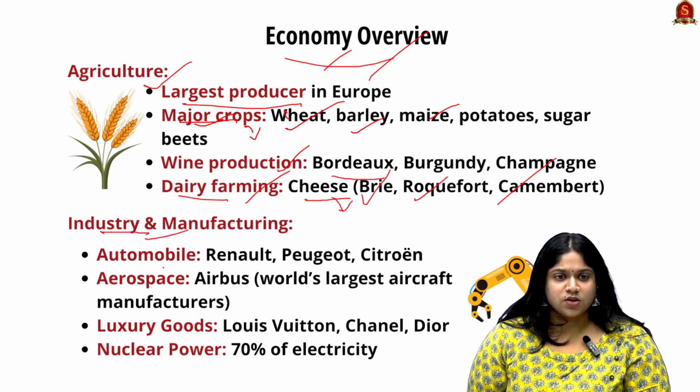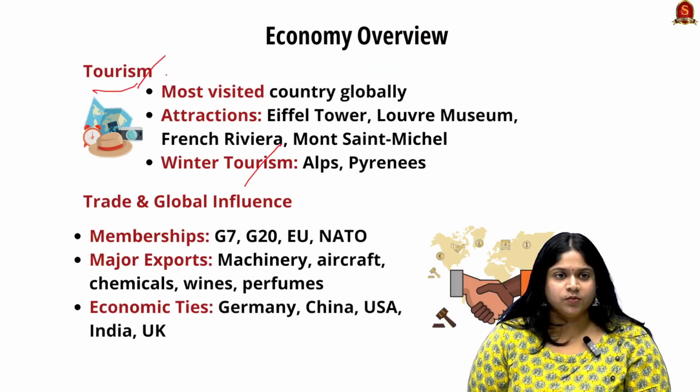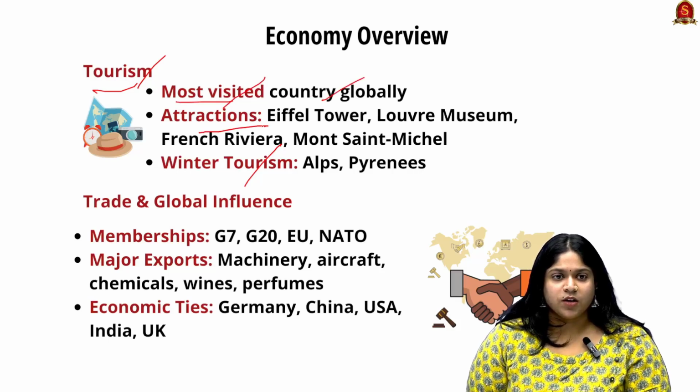And looking into the industry and manufacturing sector, they are known for automobiles, aerospace, and luxury goods such as Louis Vuitton. And looking into nuclear power, it provides 70% of their electricity production, and they are known for having large tourism. They are one of the most visited countries globally. We know a lot of attractions such as the Eiffel Tower and so on, and they are known for winter tourism as well because of their mountain ranges.